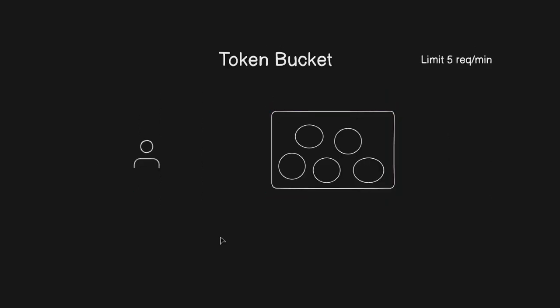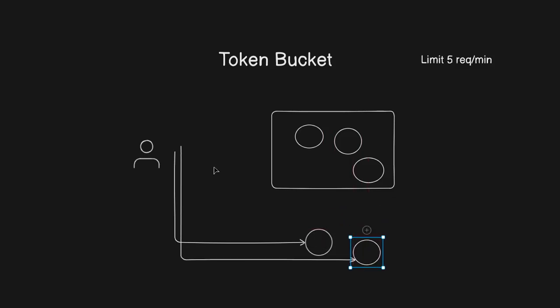Let's take a look at the token bucket policy. Suppose we accept 5 requests per minute. This is a bucket and it has 5 tokens because we set the maximum limit of 5 tokens per minute, and this bucket is reset after 1 minute. Suppose a user sends a request, it takes 1 token and processes it. For the first request 1 token is assigned, then if you send one more request, it assigns a second token and processes it.